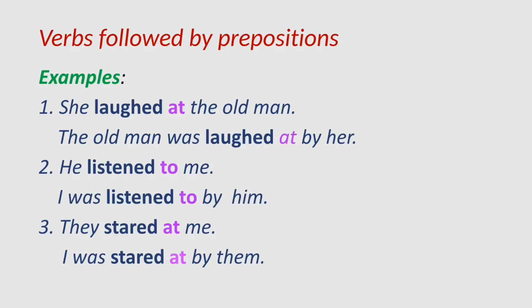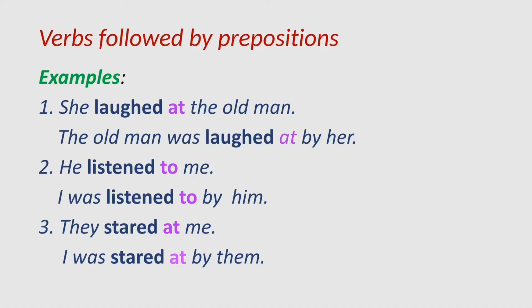Now we will learn how to form the passive voice of the verbs followed by the prepositions. Examples are here. She laughed at the old man. The old man was laughed at. So at will be there as it is. We are not supposed to remove it. Then by her. The old man was laughed at by her.